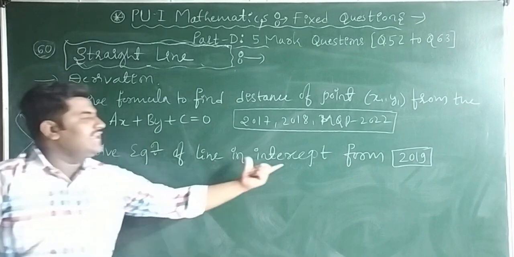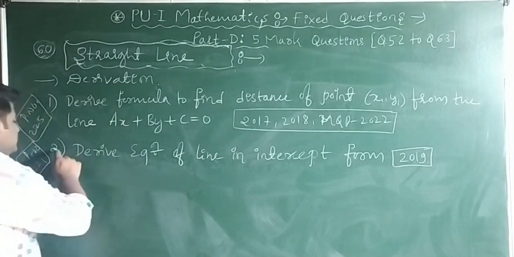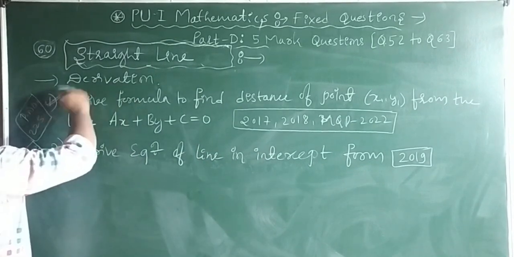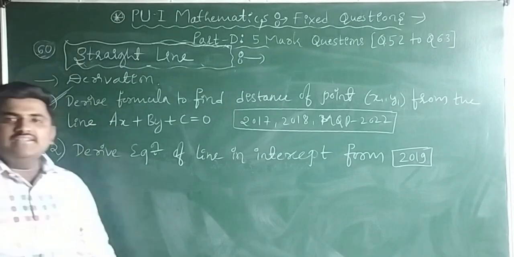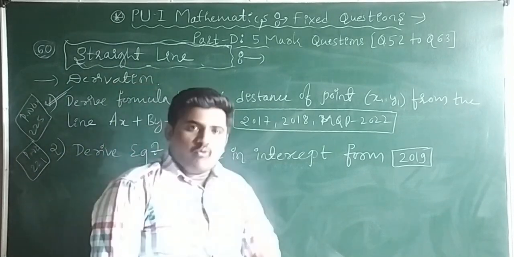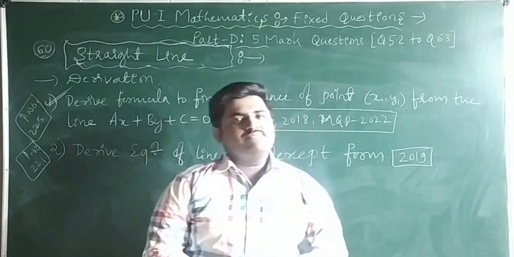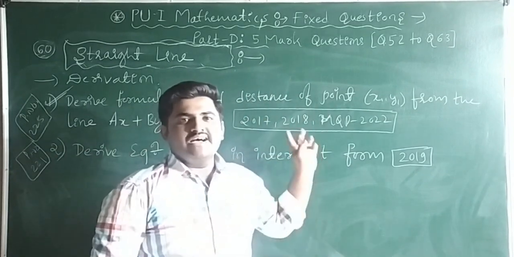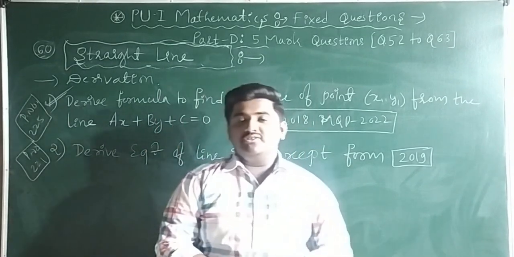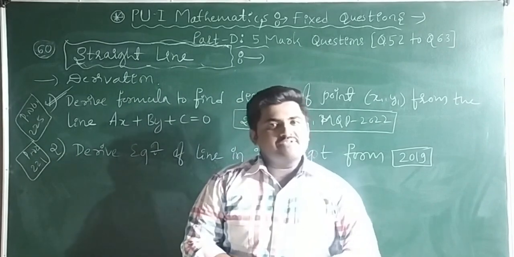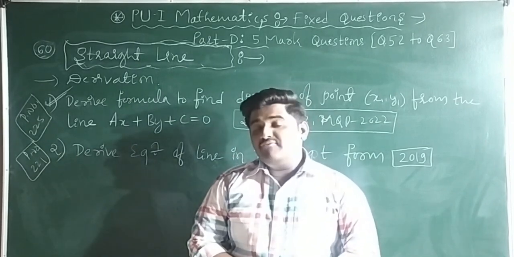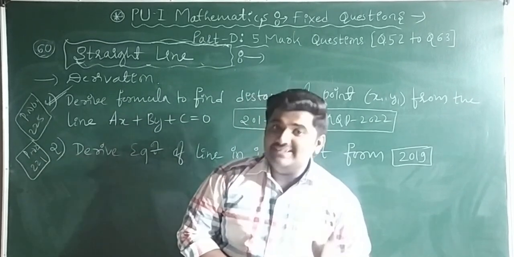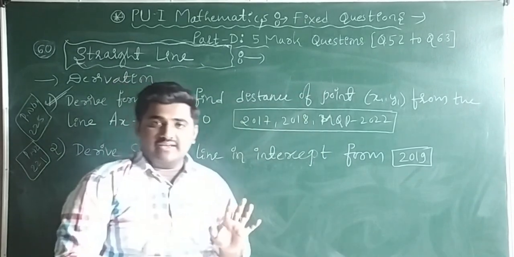Derive the equation of a line in intercept form. This is not that important. This is very important: derive the formula to find the distance from the point (x1, y1) to the line ax + by + c = 0. This is asked several times in the annual examination. This is a fixed question, a 100% guaranteed question. Definitely one derivation from straight line. That too, the first one only I am talking about.